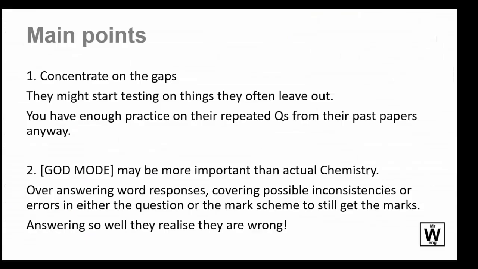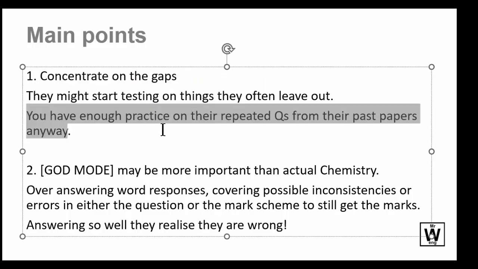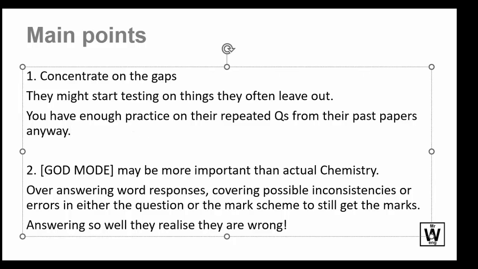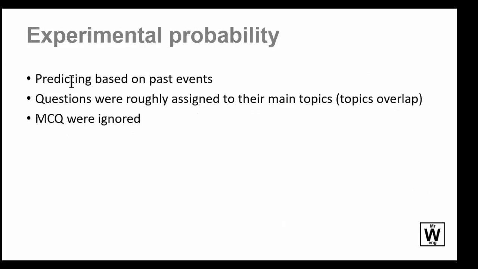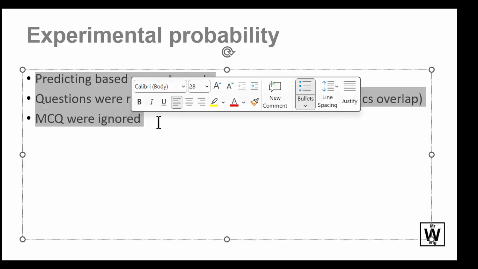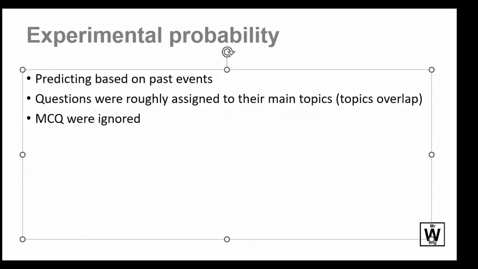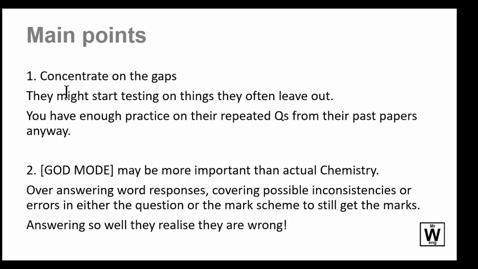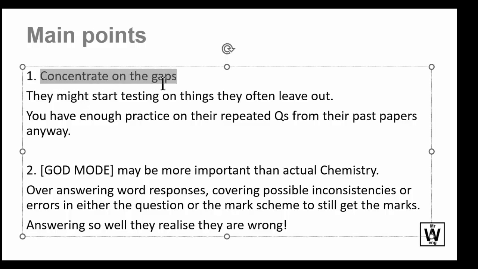What a little bird told me, I have a rumor going on that QCA has been told to concentrate on the gaps, things that have been tested before. So we've got four papers now. So basically anything that has been repeated on those four papers, you will have done those four papers, of course, before you do the exam. So I'm not using the experimental probability this time because I think the rules have changed. We're going to concentrate on the gaps instead, and the stuff that isn't gaps, you would have had enough practice on anyway.